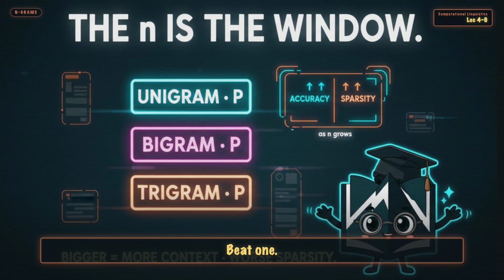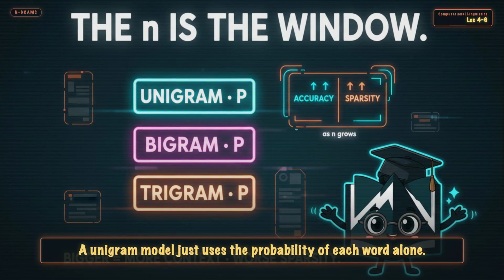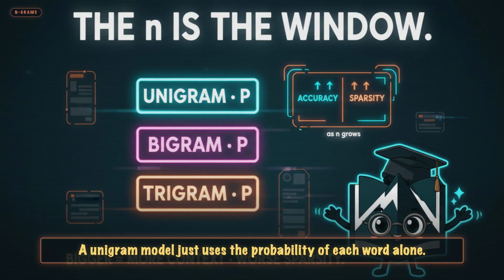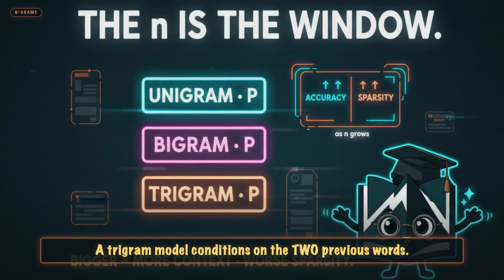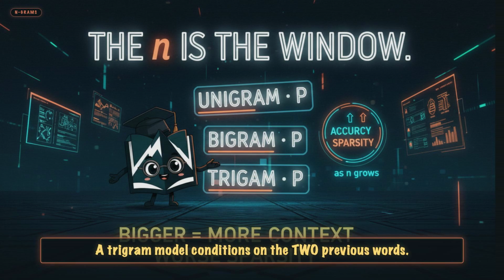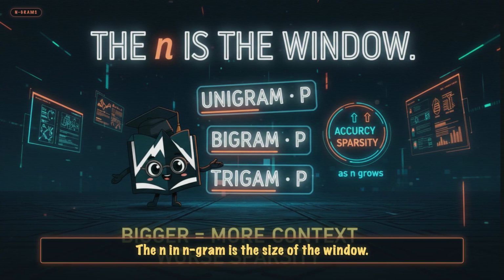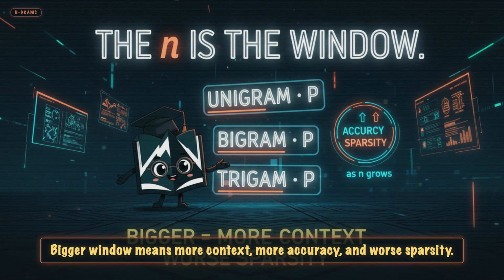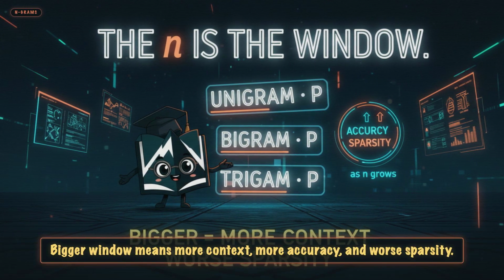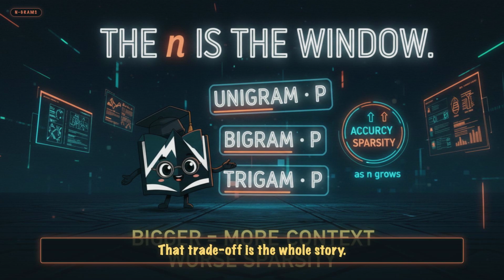Beat 1. Anatomy. A unigram model just uses the probability of each word alone. A bigram model conditions on the one previous word. A trigram model conditions on the 2 previous words. The N in N-gram is the size of the window. Bigger window means more context, more accuracy, and worse sparsity. That trade-off is the whole story.